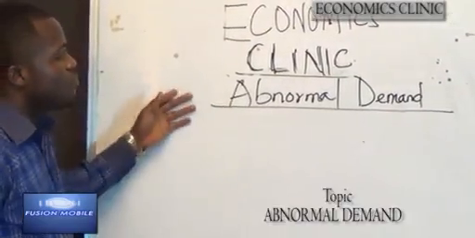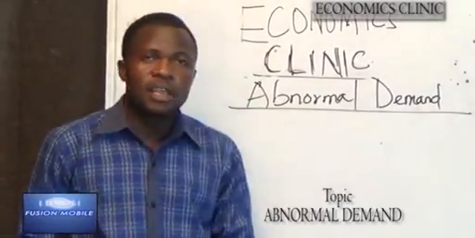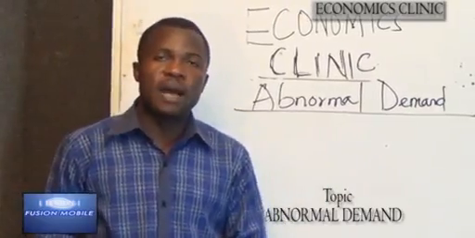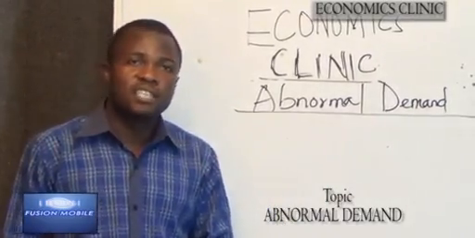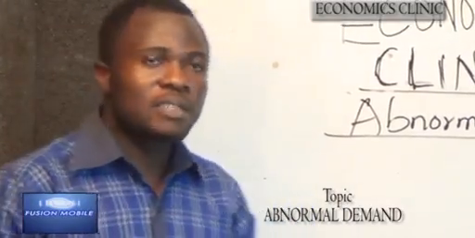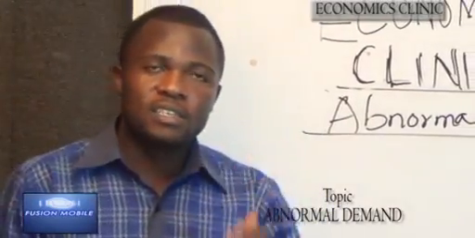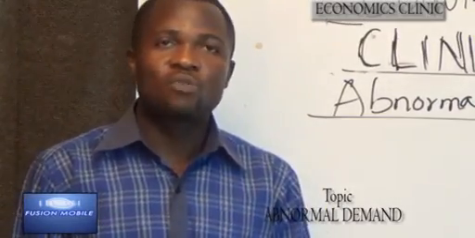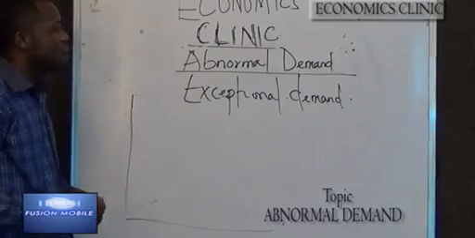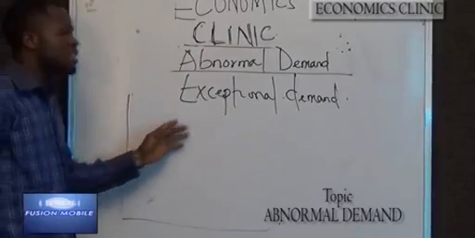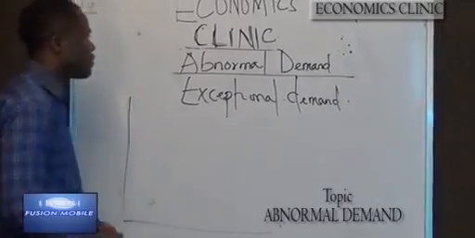The next is abnormal demand. Abnormal demand does not follow the regular laws of demand. In fact, it is the opposite instead. Abnormal demand law states that the higher the price, the higher the quantity demanded, and the lower the price, the lower the quantity demanded. Abnormal demand can also be called exceptional demand.